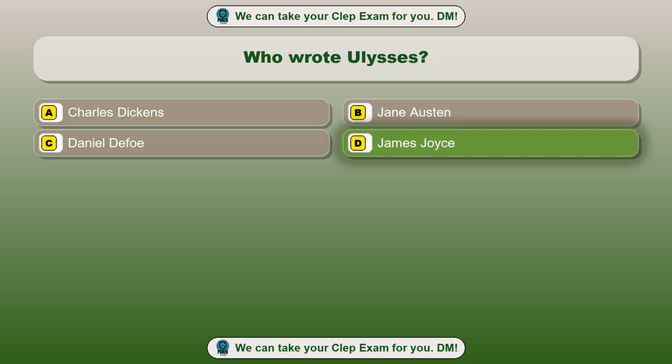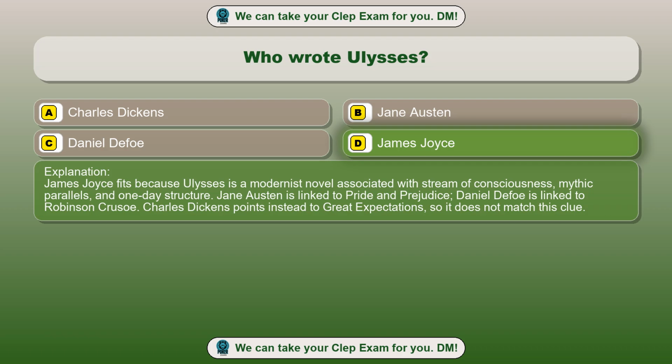James Joyce. James Joyce fits because Ulysses is a modernist novel associated with stream of consciousness, mythic parallels, and one-day structure. Jane Austen is linked to Pride and Prejudice. Daniel Defoe is linked to Robinson Crusoe. Charles Dickens points instead to Great Expectations, so it does not match this clue.